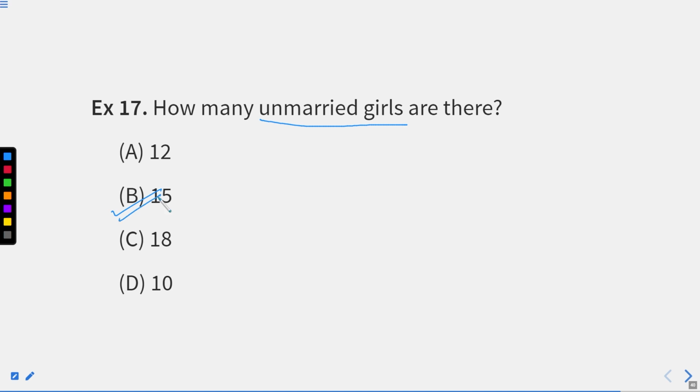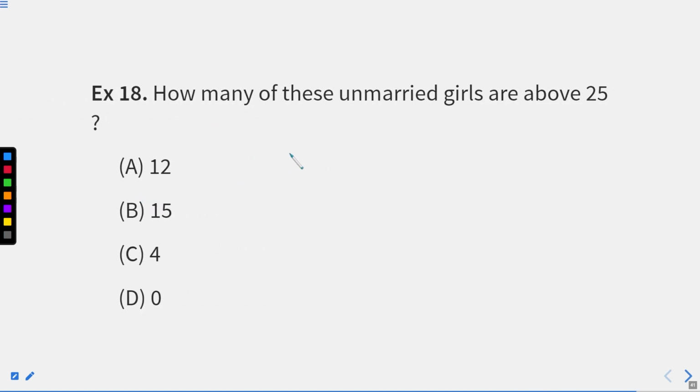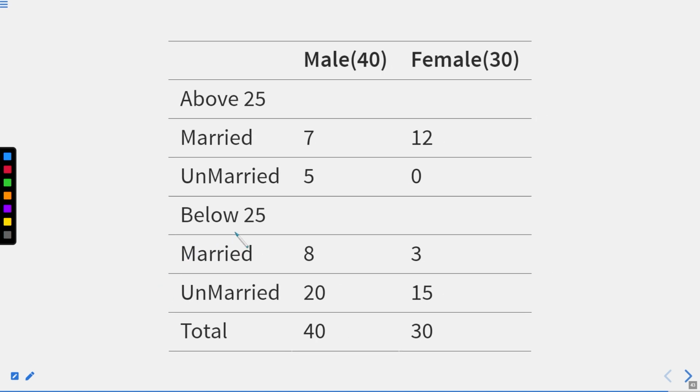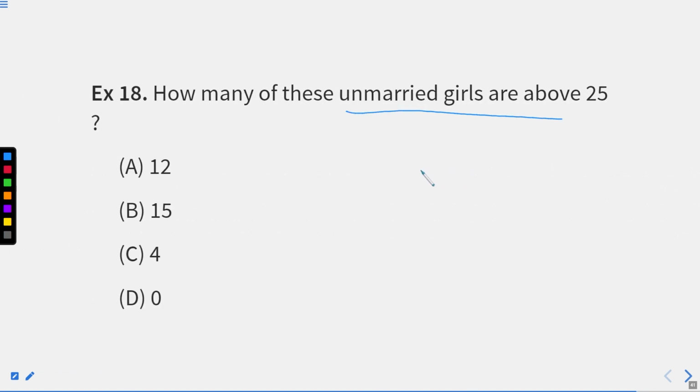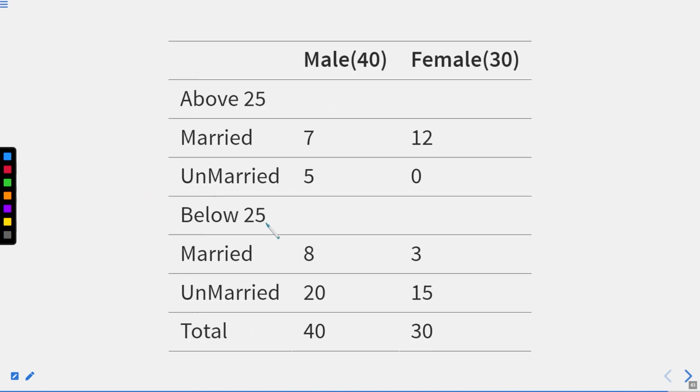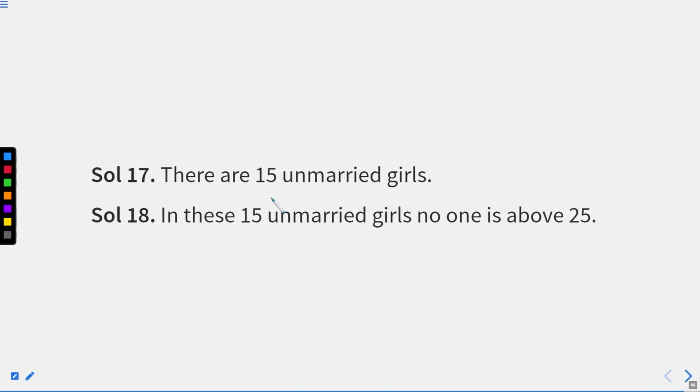I hope this part is clear. How many of these unmarried girls are above 25? Above 25, how many married girls are there? 12, right? So we can read this as well. How many unmarried girls are above 25? That is 12. So A will be our answer. So you can see that as soon as you are able to form the table, you are able to find out the answers very easily. You can also check answers from here, right?